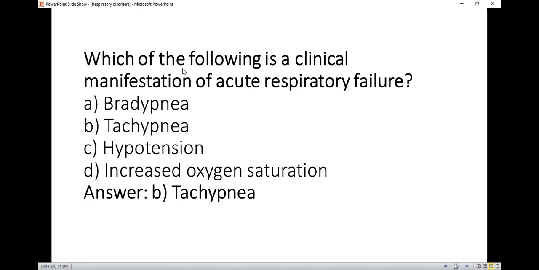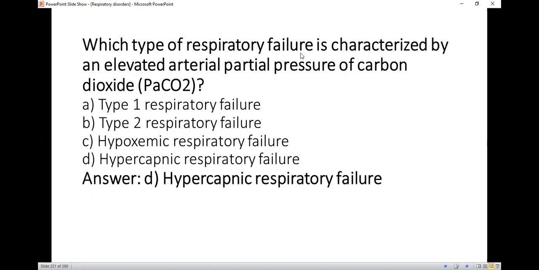Which of the following is a clinical manifestation of acute respiratory failure? Right option A, B, tachypnea. Tachypnea, rapid breathing. It means respiratory rate greater than 20 breaths per minute. Which type of respiratory failure is characterized by an elevated arterial partial pressure of carbon dioxide? So right option A, D, hypercapnic respiratory failure.